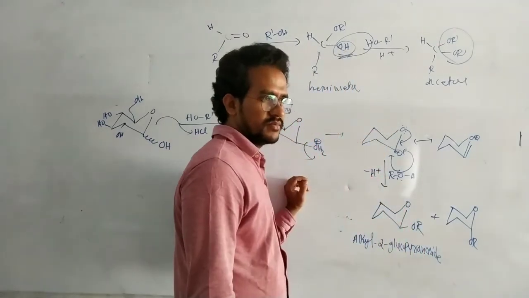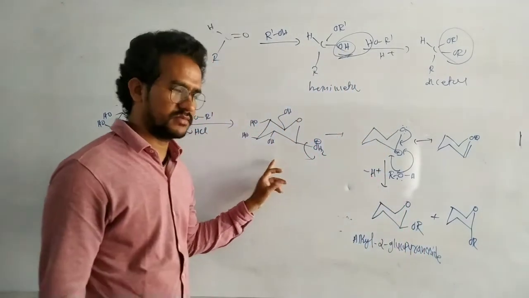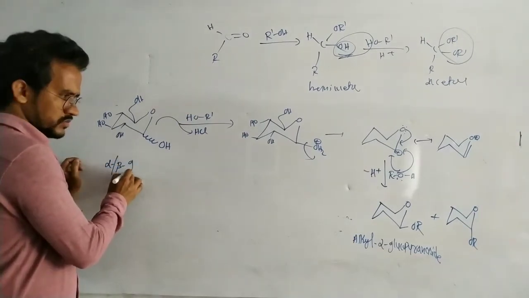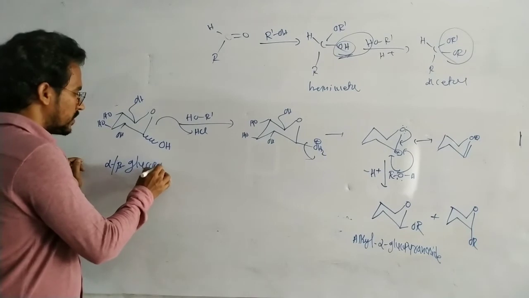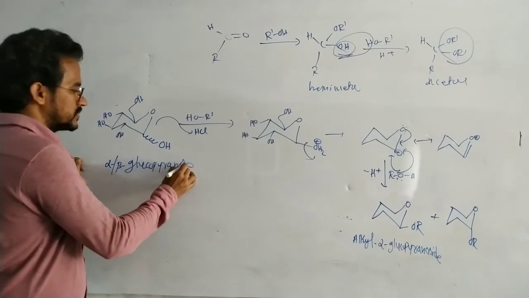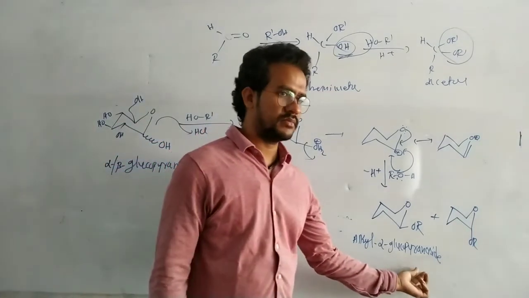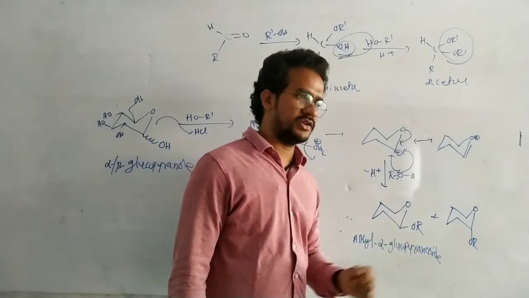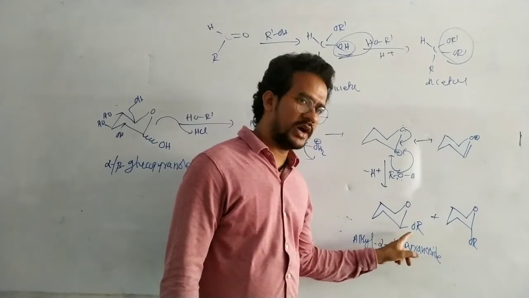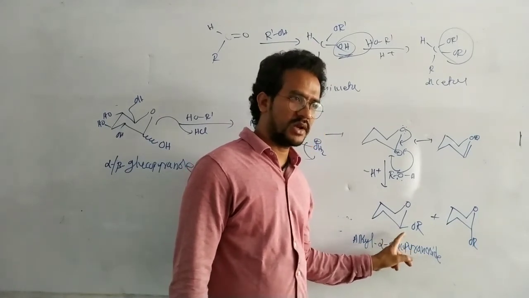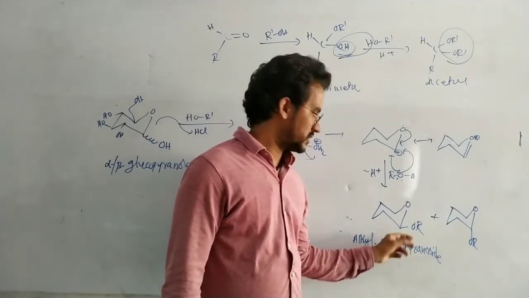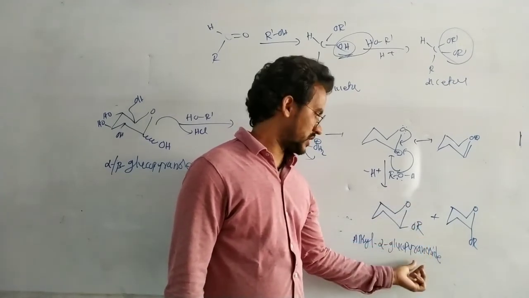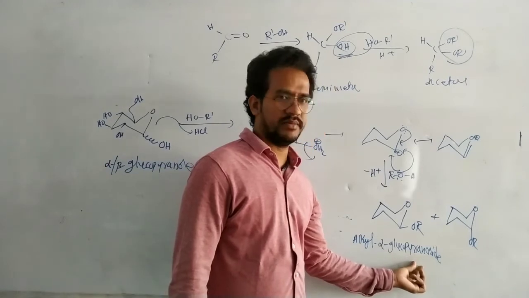This one is the pyranose. This is alpha or beta glucopyranose. This is the pyranoside. This is the acetal linkage. This carbon has no OH group. This is the alkoxy group, this is also an alkoxy group. This is called a pyranoside.